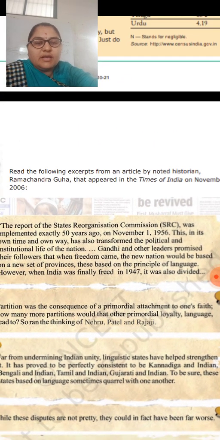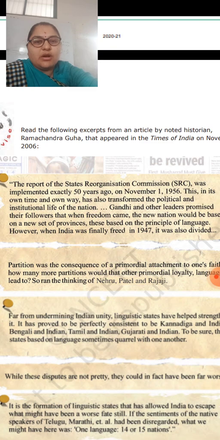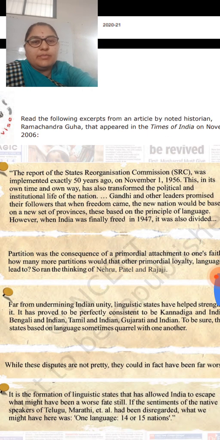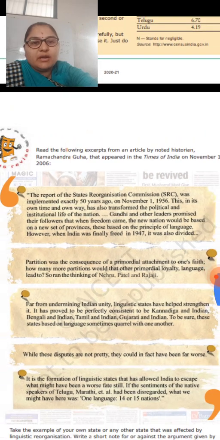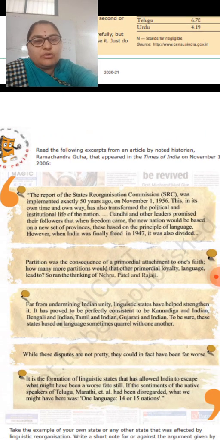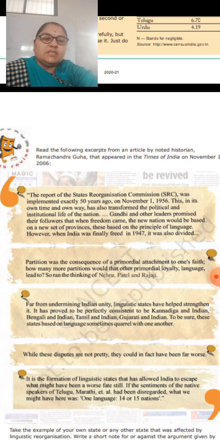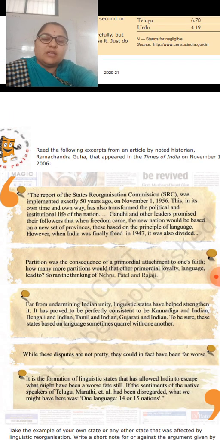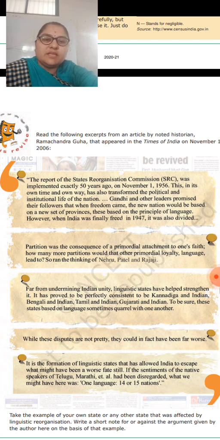Read the following excerpts from an article by noted historian Ramachandra Guha that appeared in the Times of India, November 2006. The report of the State Reorganization Commission, SRC, was implemented exactly 50 years ago, November 1st, 1956. This in its own time and own way has also transformed the political and institutional life of the nation.